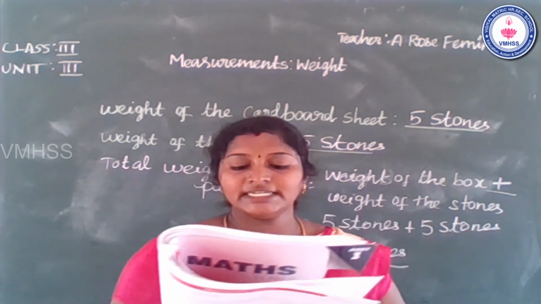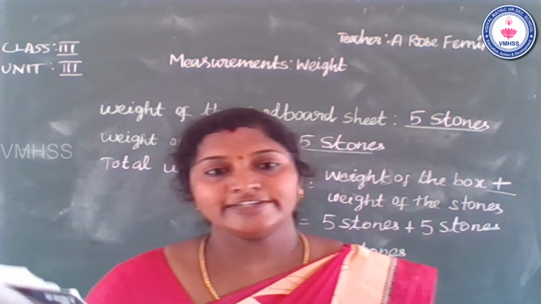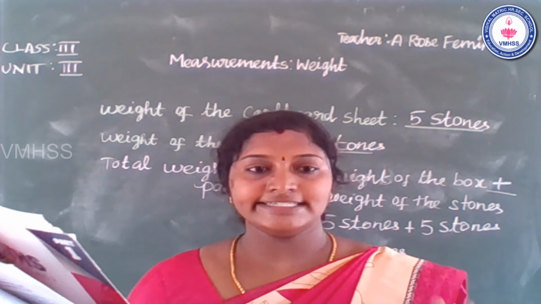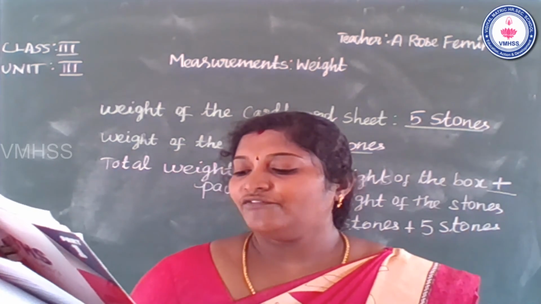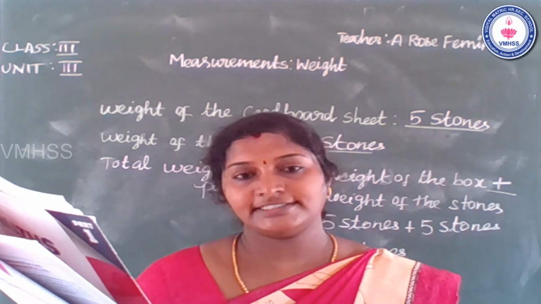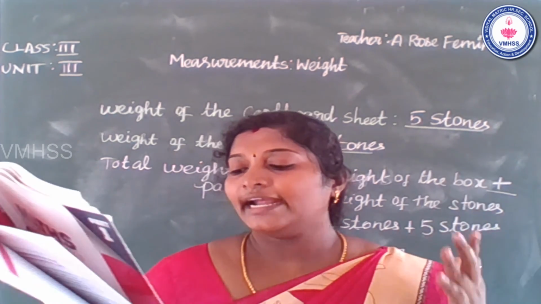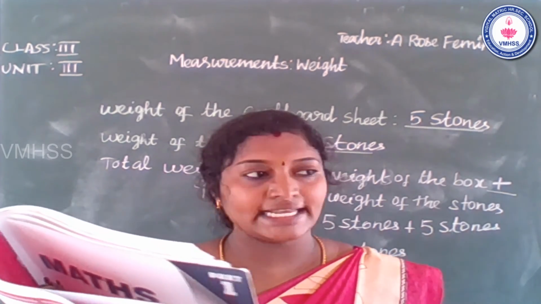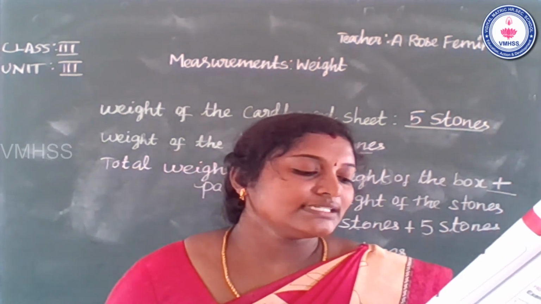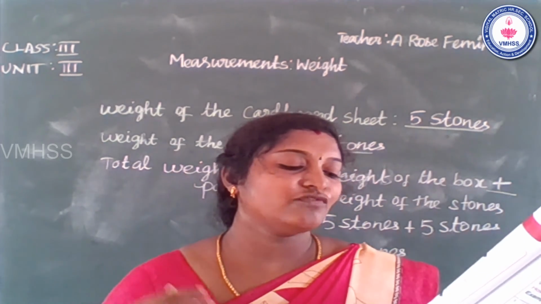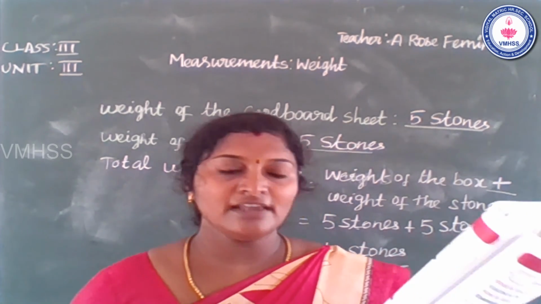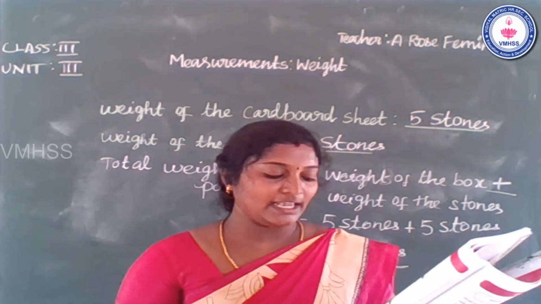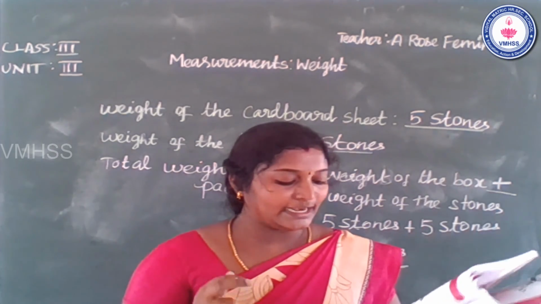Solve the following word problem. First question, the estimated weight of a bag of fruits is 10 stones. When the bag was actually weighed, it was 11 stones. So was it a close estimate? What is the difference between the estimated weight and the actual weight? First you compare. So it was a close estimate. So the difference in estimated weight and actual weight.